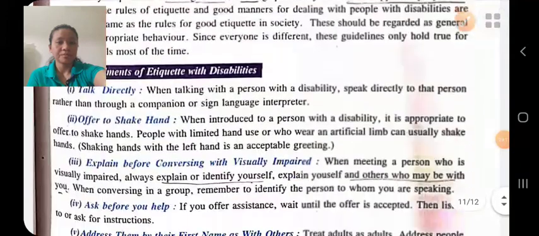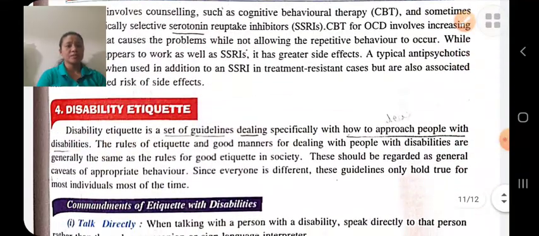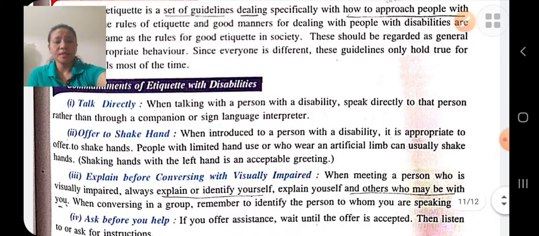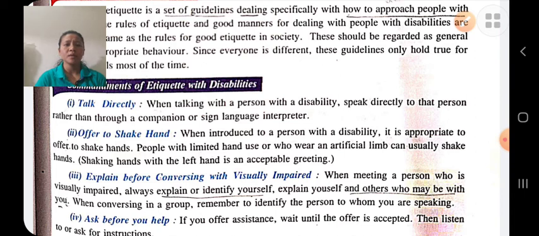Next is disability etiquette. Disability etiquette is a set of guidelines on how to deal with a disabled person. Some disability etiquettes like talk directly. Talk directly whenever you meet with a disabled person. Talk directly to the disabled person, not with the person who is with him. Offer to shake hand. Explain before talking with him.